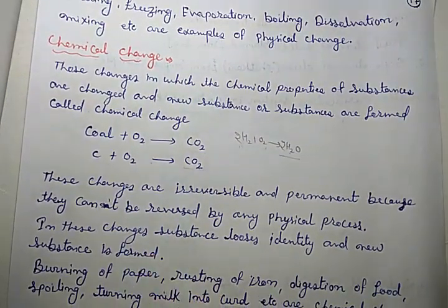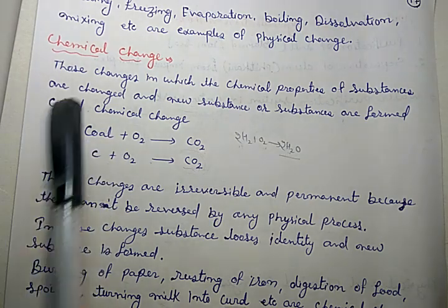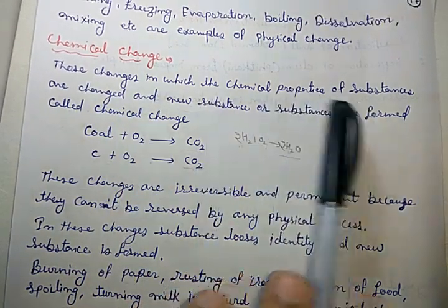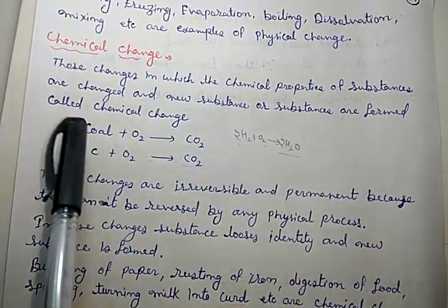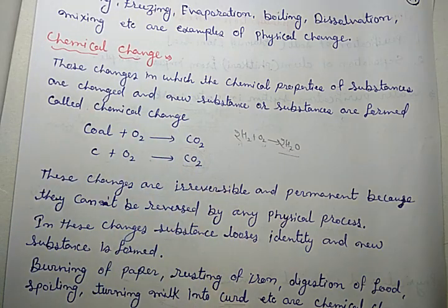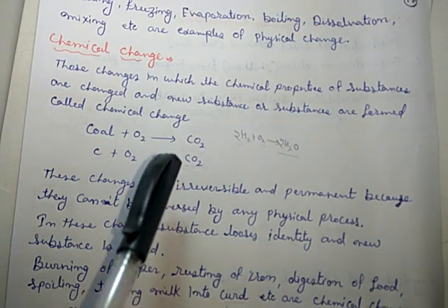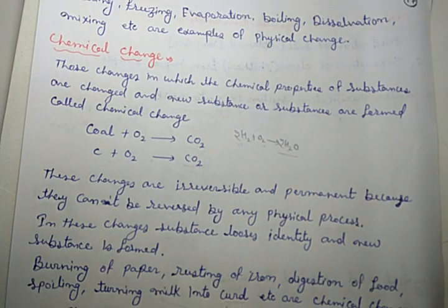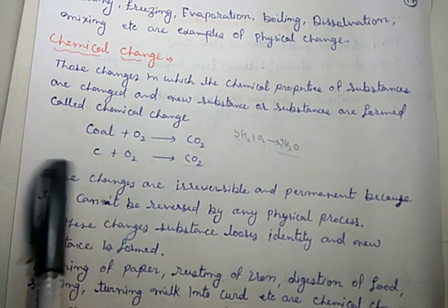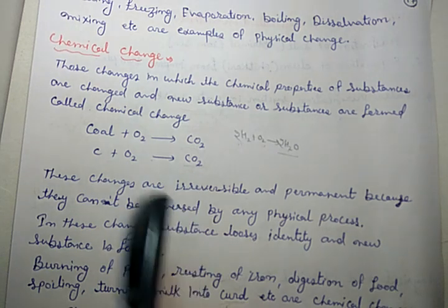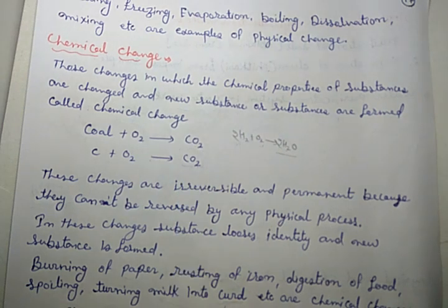Okay, now let me move to chemical changes. Those changes in which the chemical properties of a substance are changed and a new substance or substances are formed are called chemical changes. Here the chemical properties are changed, and due to the change in chemical properties, new substance or substances are formed. Okay, to understand the definition, let me consider the example of burning of coal. In coal, the carbon reacts with the oxygen and makes carbon dioxide gas.